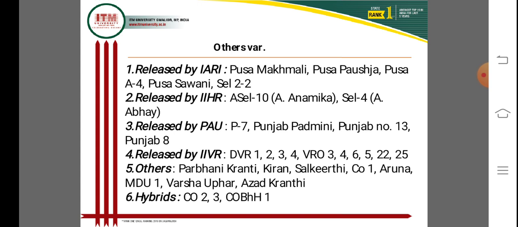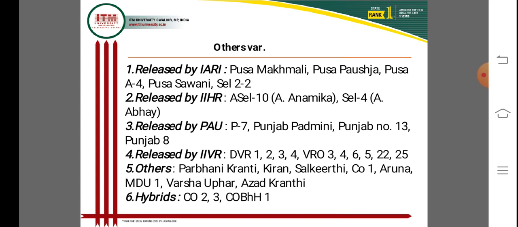Other varieties also include Parbhani Kranti, Kiran, Salkirthi, CO1, Arun, MDU1, Varsha Uphar, and Azad Kranti.